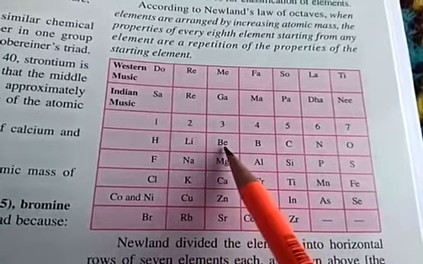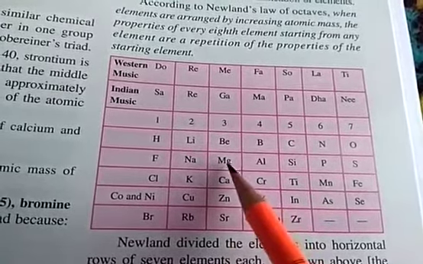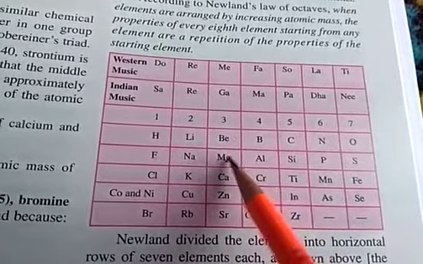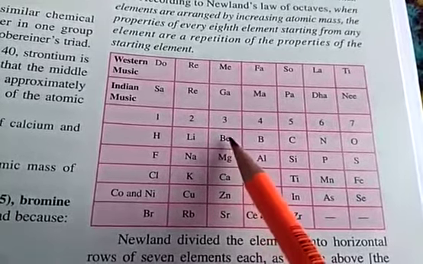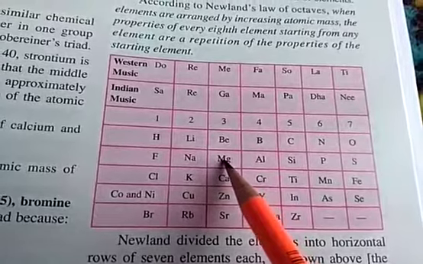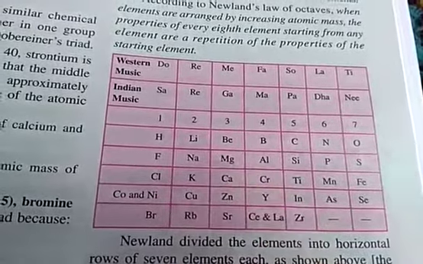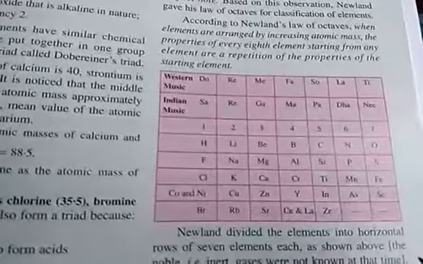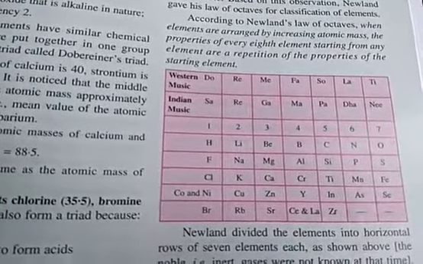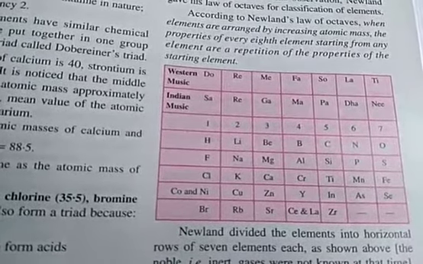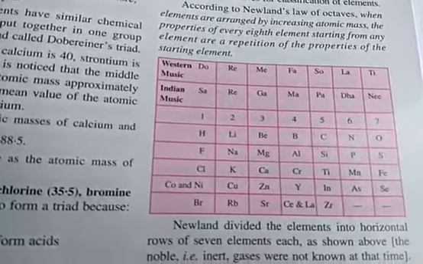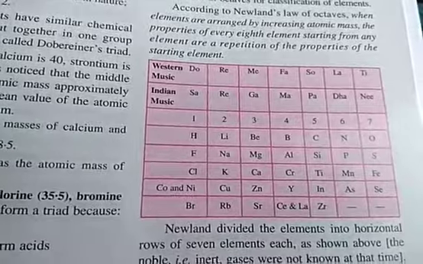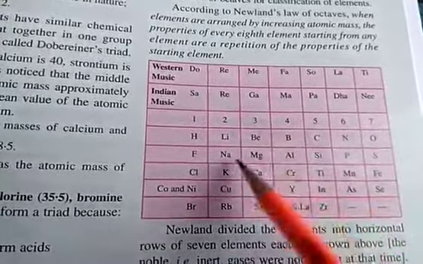Likewise beryllium, he found that it is similar to magnesium, and magnesium comes at the 8th position counting from beryllium as 1. So we found it more useful than Dobereiner's law of triads, because in Dobereiner's case very few elements can be accommodated in a given series, but here so many elements can be accommodated.